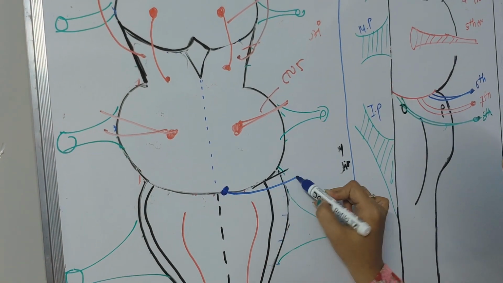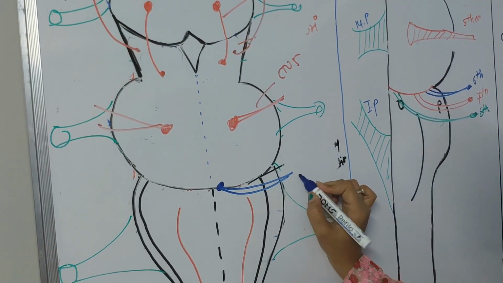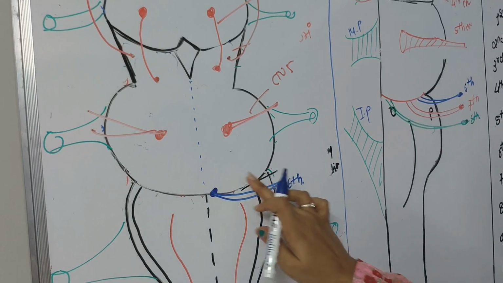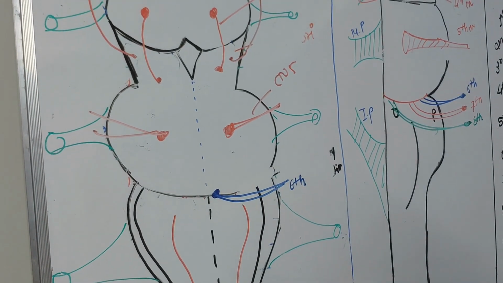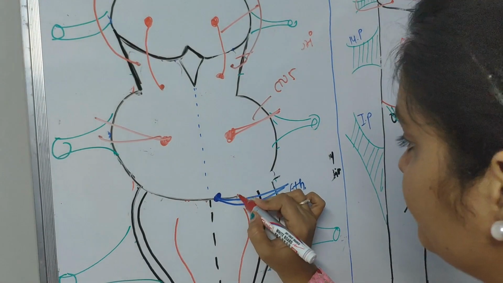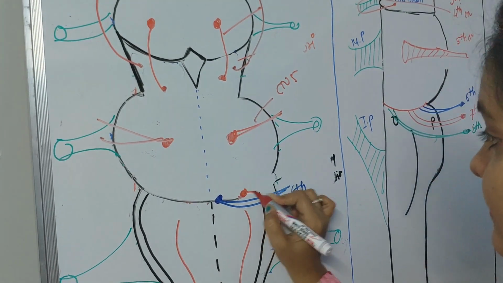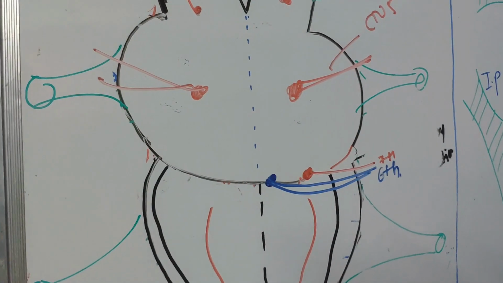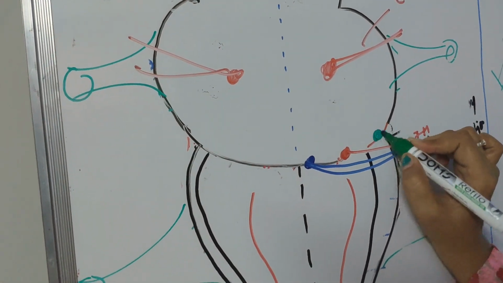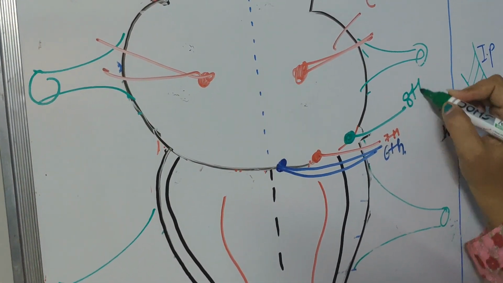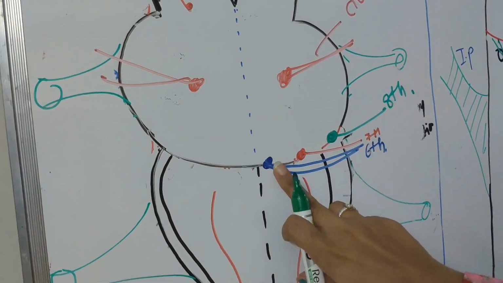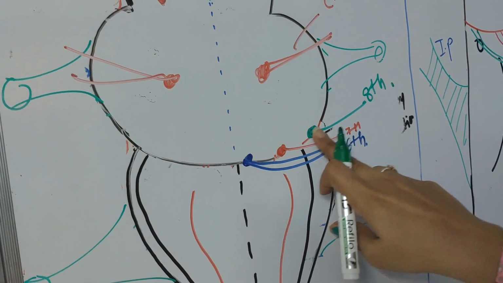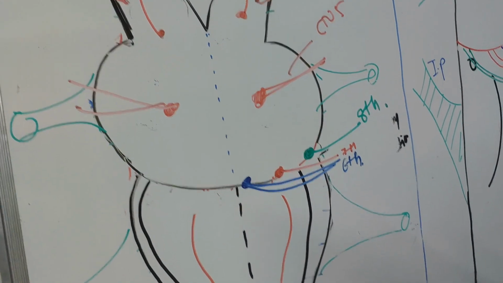Okay. So sixth cranial nerve. Then lateral to it, 7th, and this is the most lateral part. So here, 8th cranial nerve. Okay, most medially 6th cranial nerve, then this is 7th cranial nerve, and this one is 8th cranial nerve.